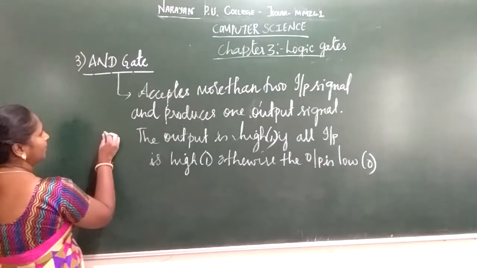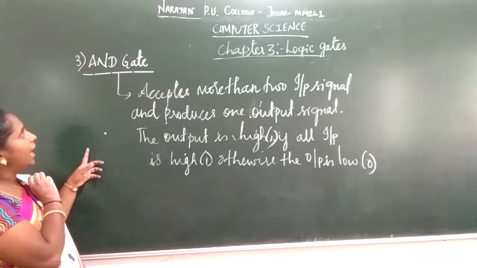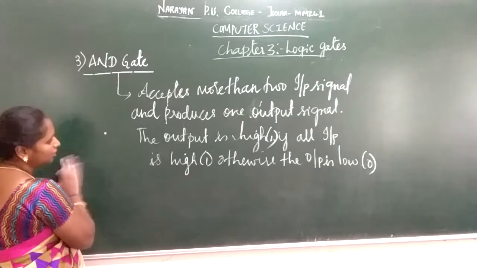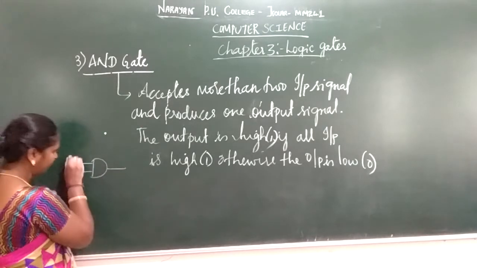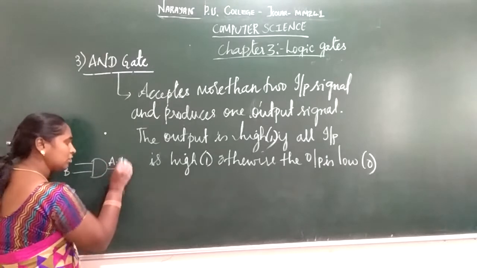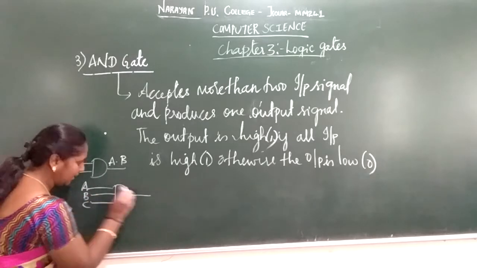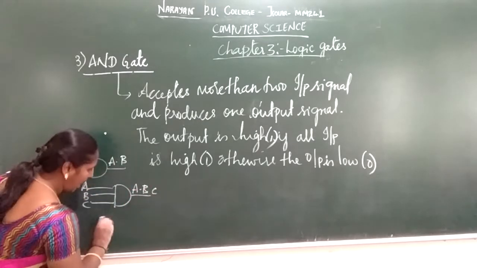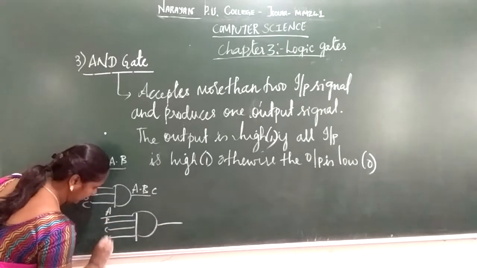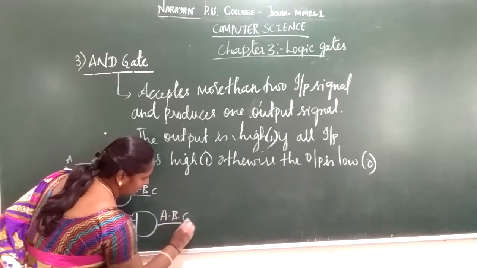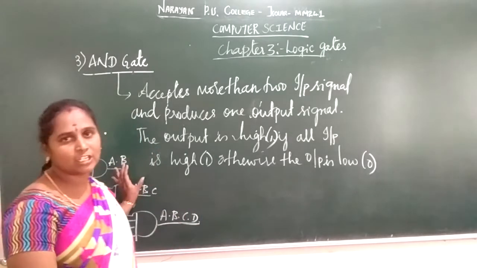The symbol used to represent your AND gate is the dot. That is, you are going to use the logical AND operation, that is dot. For a 2 input signal, A, B, it is A dot B. For a 3 input signal, A, B, C, it is A dot B dot C. For a 4 input signal, A, B, C, D, it is A dot B dot C dot D. So this is similar to performing a logical AND operation or logical multiplication.